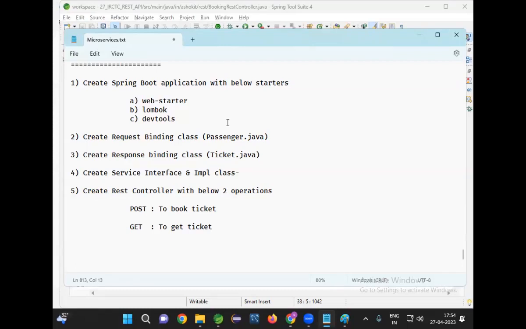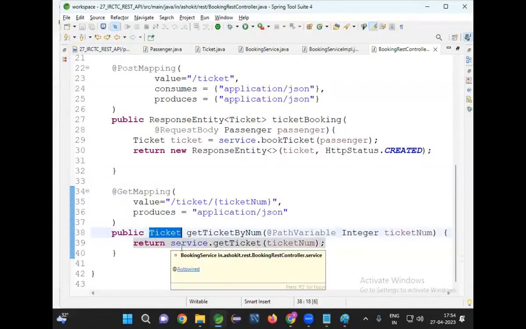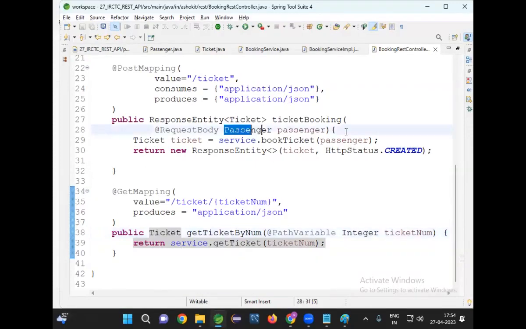Writing code is very easy, but understanding how it is working internally, that is tough. We are sending one object as a return type, but what is the client getting? JSON. Who is converting object to JSON? That maturity we need to have. Our method is taking a passenger object, but the client is a Python application. How will the Python application send the Java object? No, the Python application will send JSON data. So before the request is received by our method, that JSON will be converted to a Java object. That will be taken care of by our dispatcher servlet. If you understand those internals, then you will get more confidence to attend the interviews. Keep that in mind.